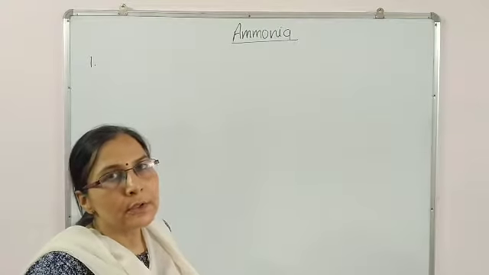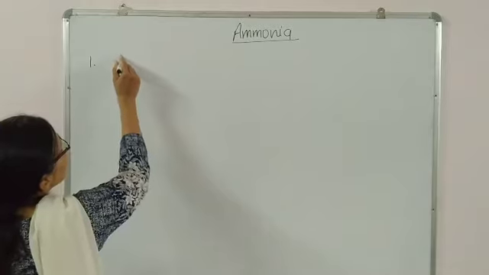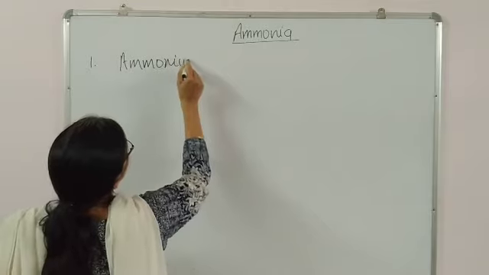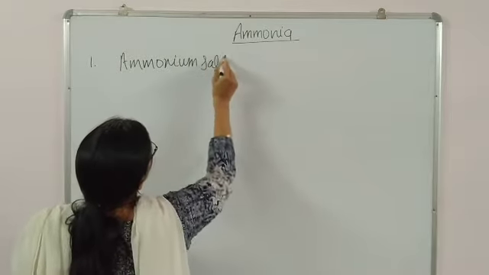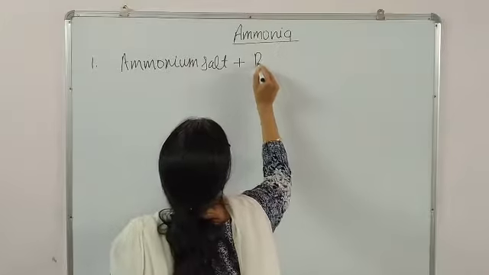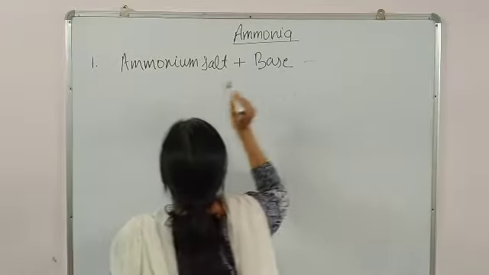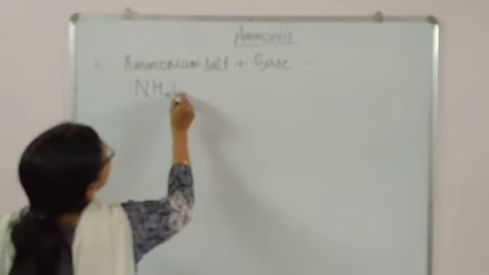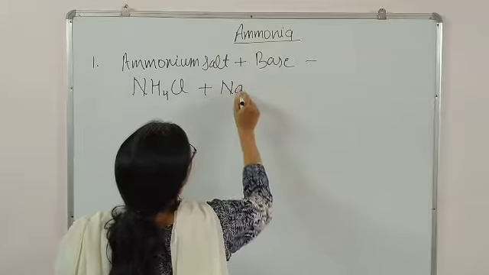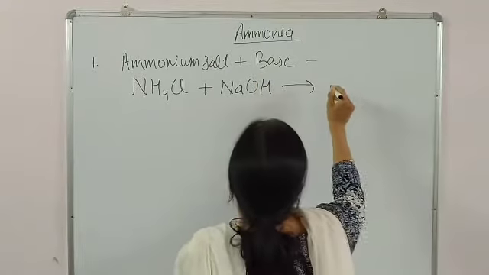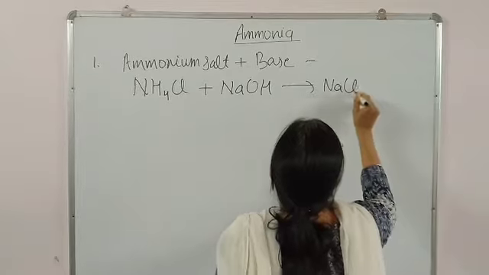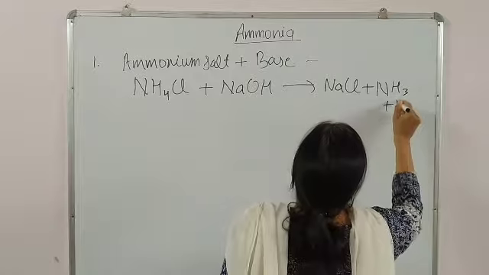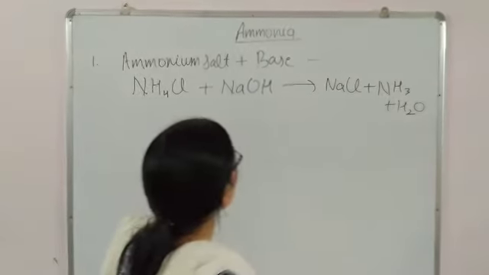What is the method? Any ammonium salt plus a base. The same method we are using here. Suppose NH4Cl plus NaOH, there will be formation of NaCl plus NH3, then water. This will be the chemical equation.